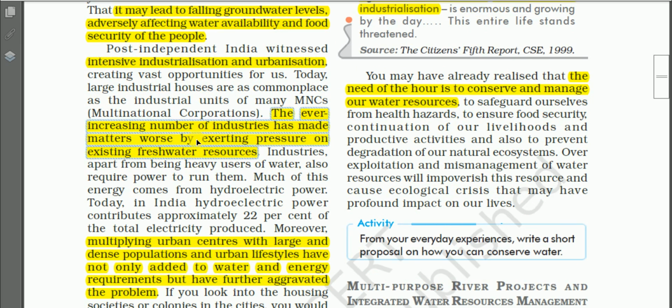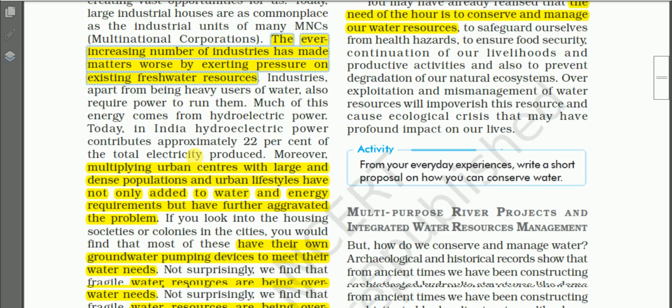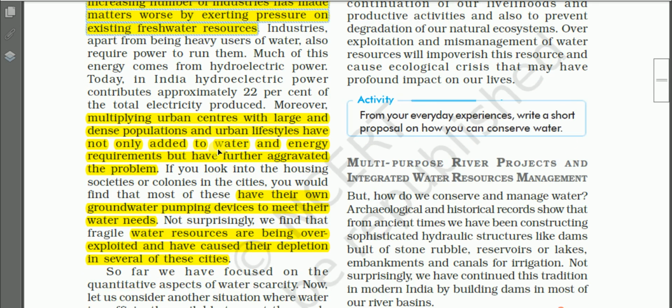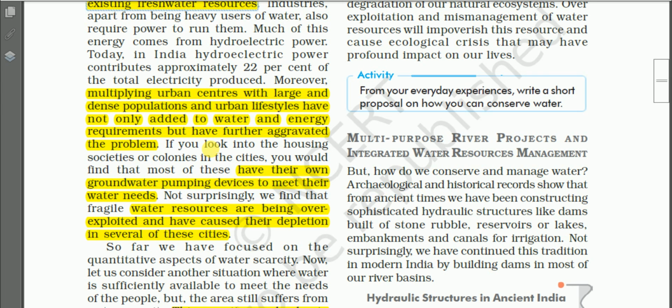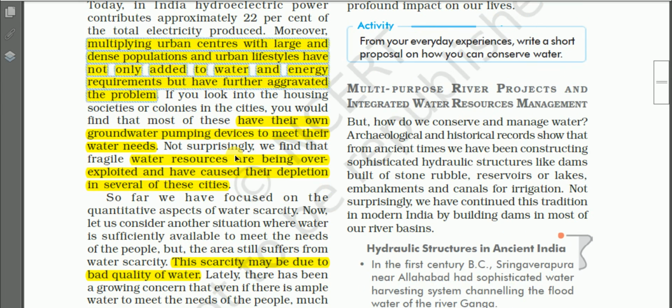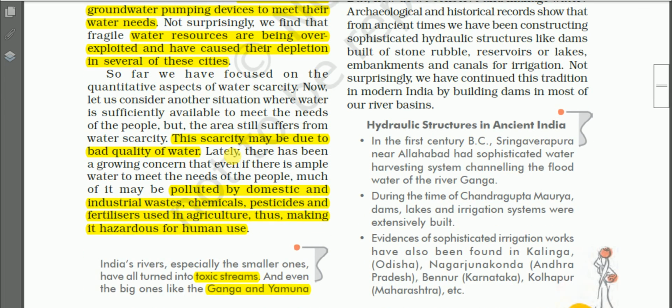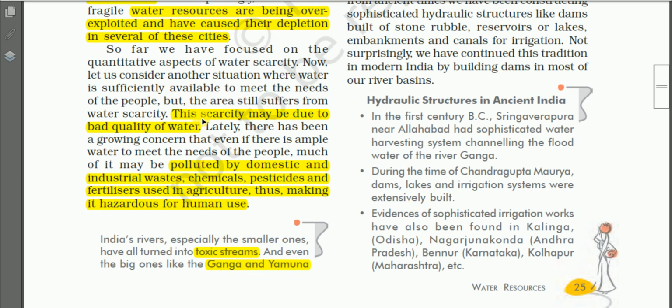Explanation is given here. Increasing number of industries might put pressure on the existing water resources. Then multiplying urban centers require more water, thus aggravating the problems. Then the last but not the least one is pollution.